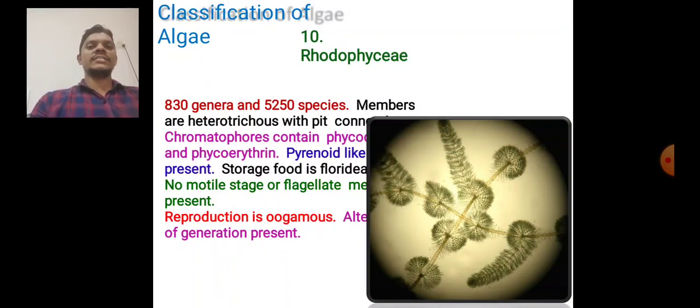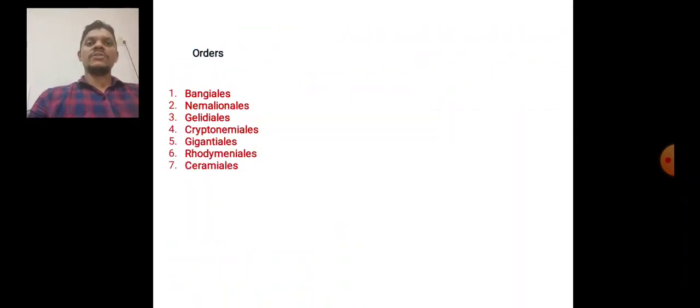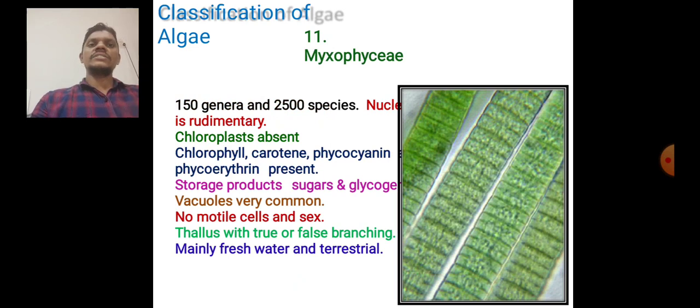The members are heterotrichous, and the chromatophores contain phycocyanin and phycoerythrin. Pyrenoid-like bodies are present. The storage food is floridean starch. There is no motile stage and no flagellate stage. The orders include Bangiales, Nemalionales, Gelidiales, Cryptonemiales, Gigartinales, Rhodymeniales, and Ceramiales.